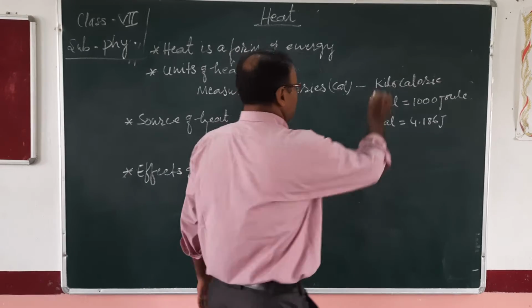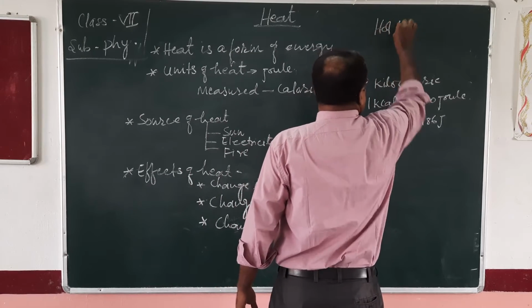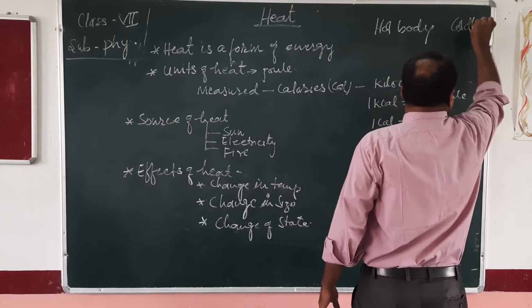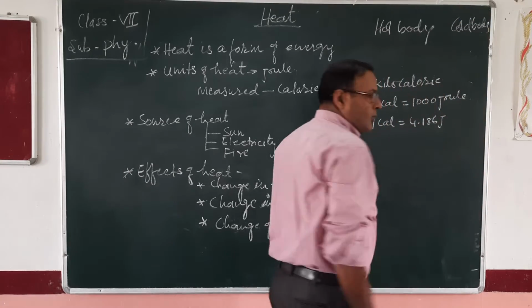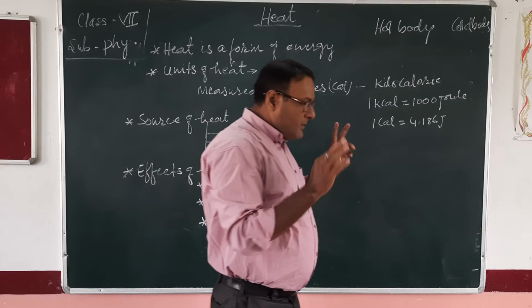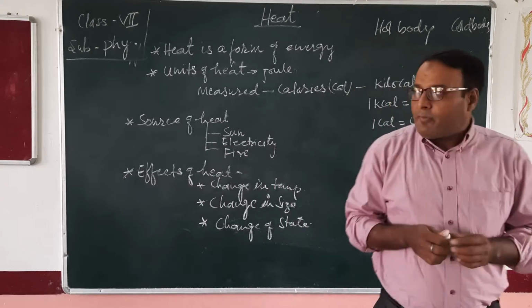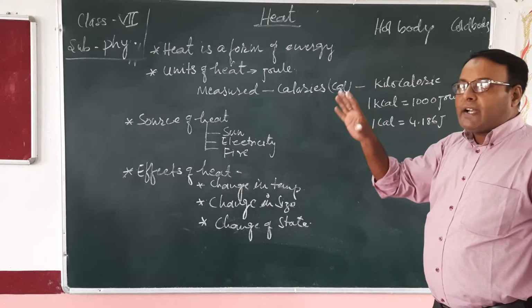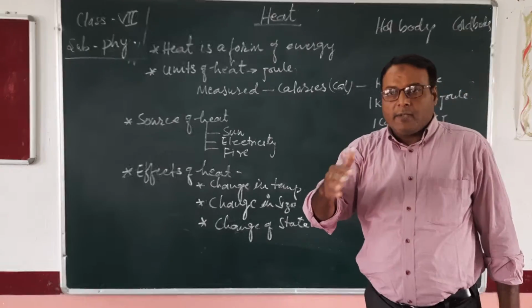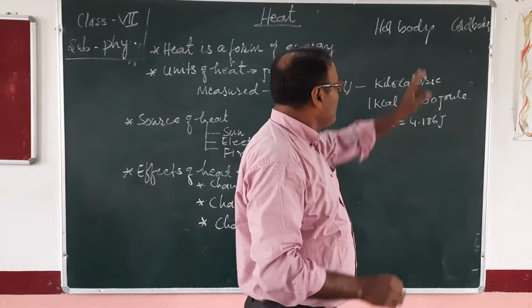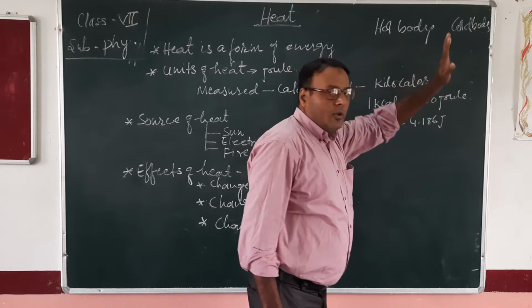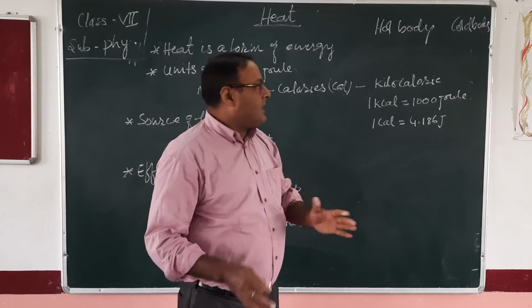Suppose here is a hot body, and here is a cold body. Two bodies are there. These are relative terms, hot and cold bodies. A hot body produces heat, which is a form of energy. And when the hot body and the cold body are in contact together, what happens?